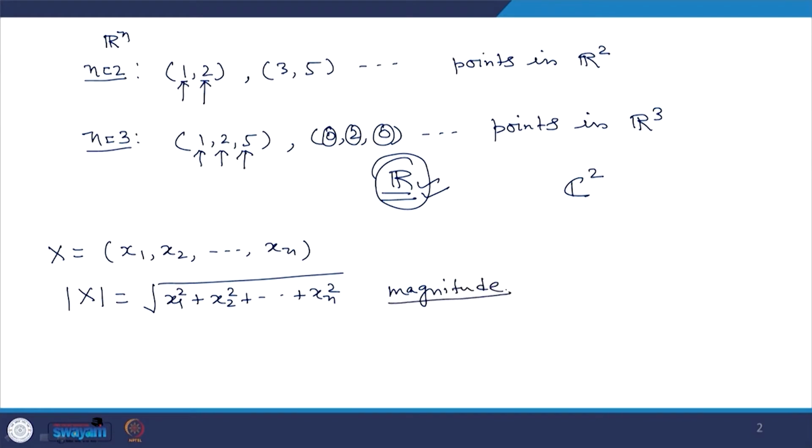So, if the magnitude is 0, then the vector is called the 0 vector, and this happens only when all the components are simultaneously 0, because it is a sum of squares. All squares should have 0 value, and that happens when all the components are 0. In other words, if all the components of a vector are 0, then the vector is called the 0 vector.